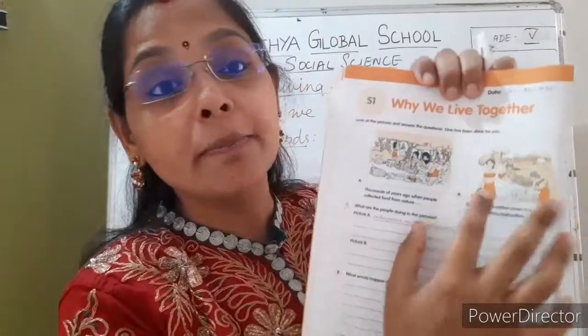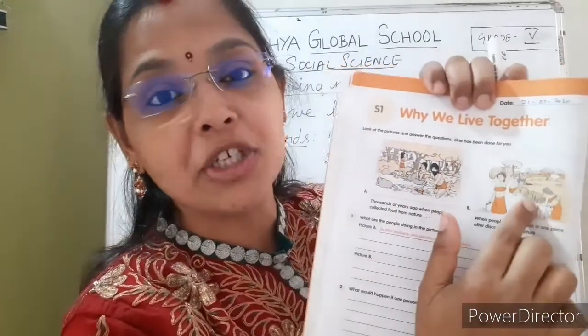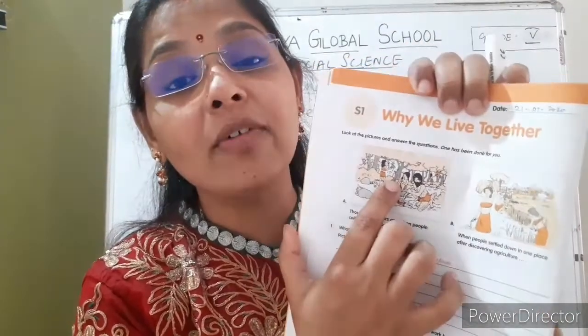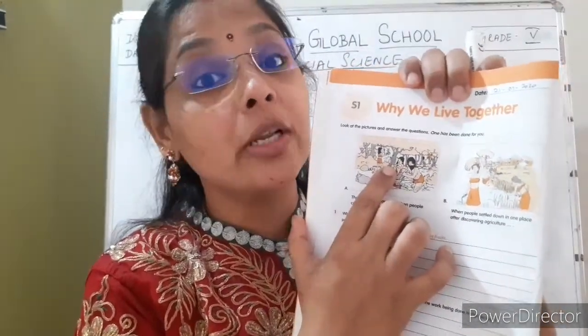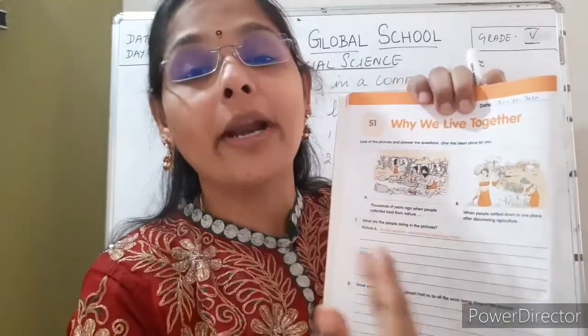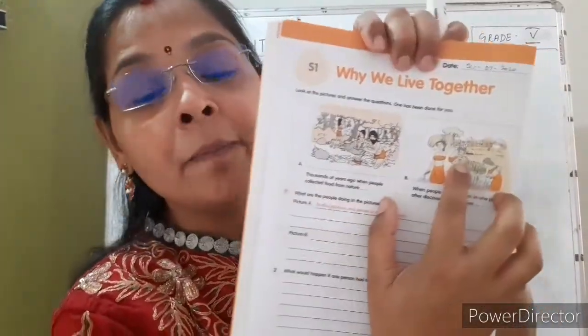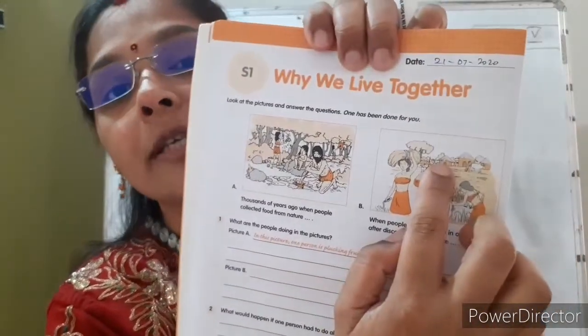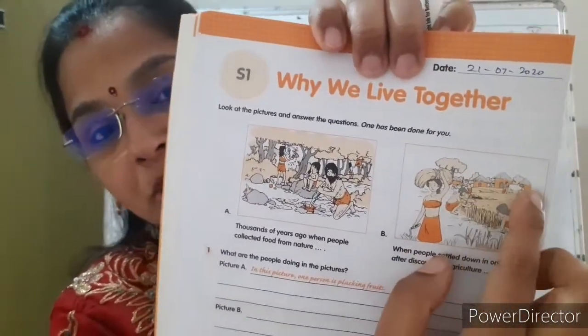And what is the most important difference that you find in these two pictures? Here they did not live in a house. They did not have a house to live in. They used to live in caves, and they were nomads, moving from one place to another. But here they started to live a settled life. So that's the reason you can see the concept of houses in this picture.